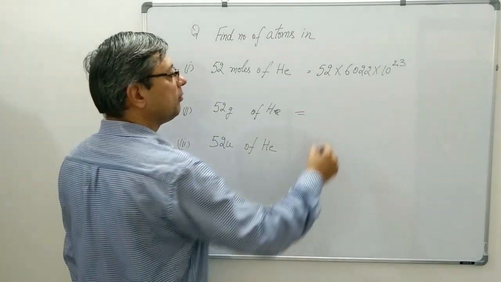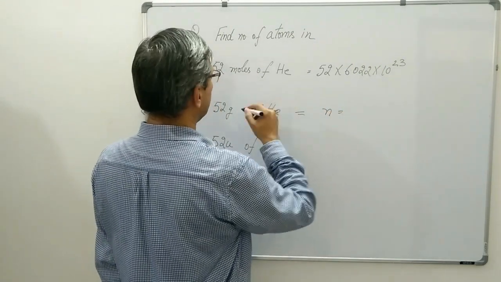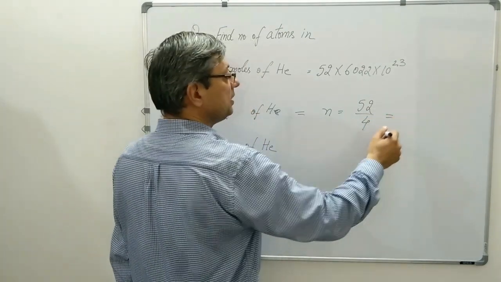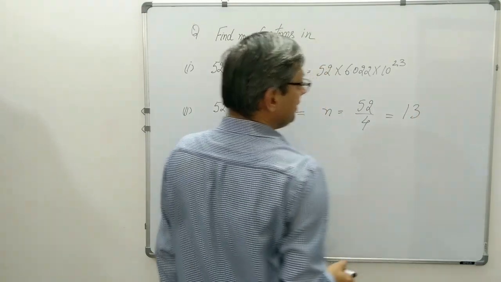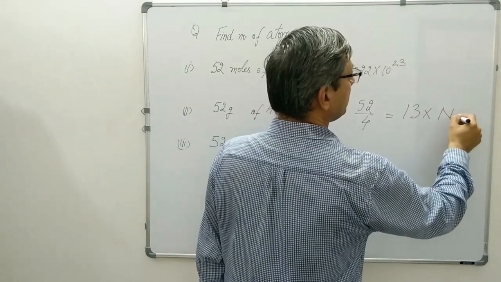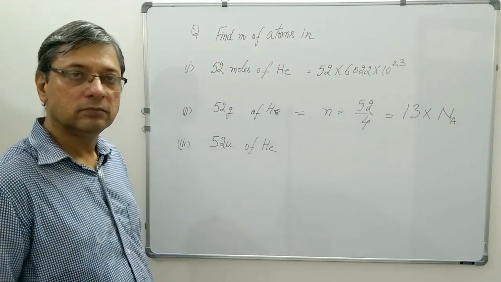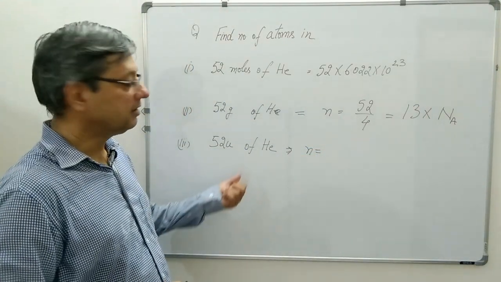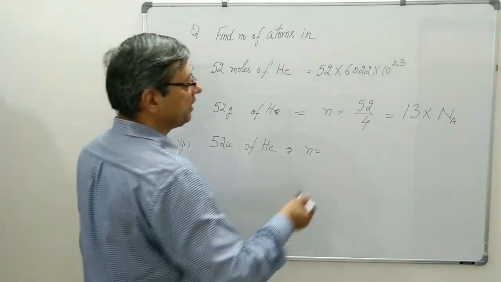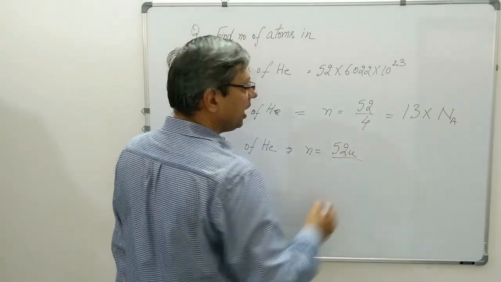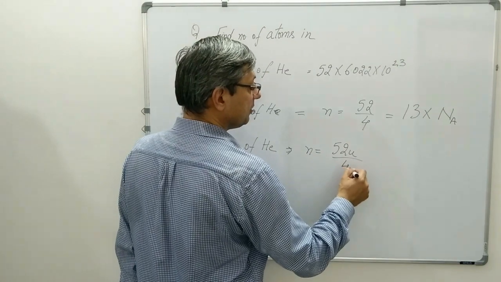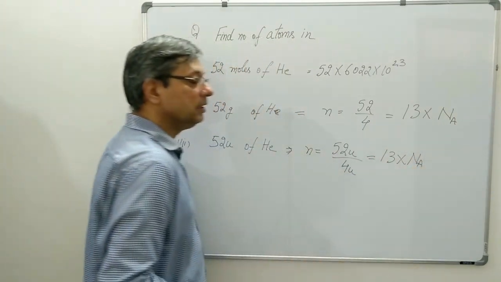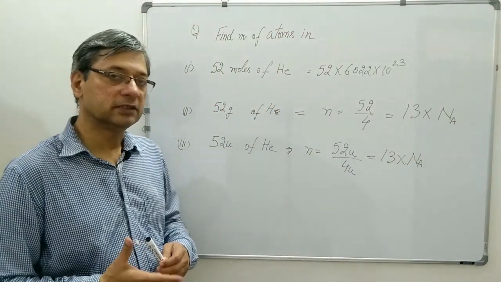52 grams, here we have to apply the formula. N is equal to given mass. Given mass is 52 and the molar mass is 4 grams. So answer will be 13. And to calculate the atoms, we have to multiply it by the Avogadro's number. You can simplify. In third case, again the mass here is expressed in U, unified mass. So I will be writing given mass 52 U and the molecular mass, that will be 4 U, and then it will be 13, and again multiply it by Avogadro's number and you will be getting the number of atoms present in the 52 U of helium.